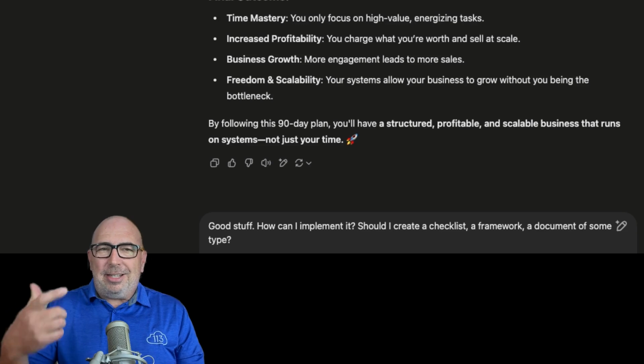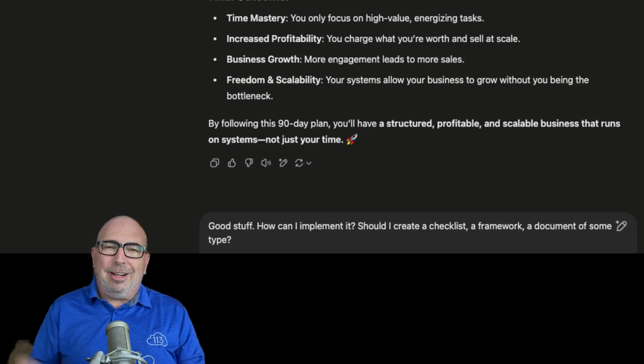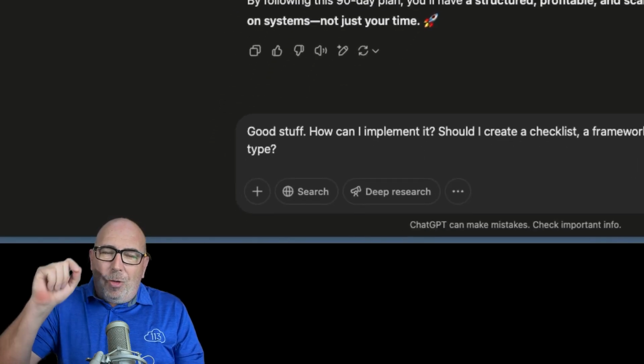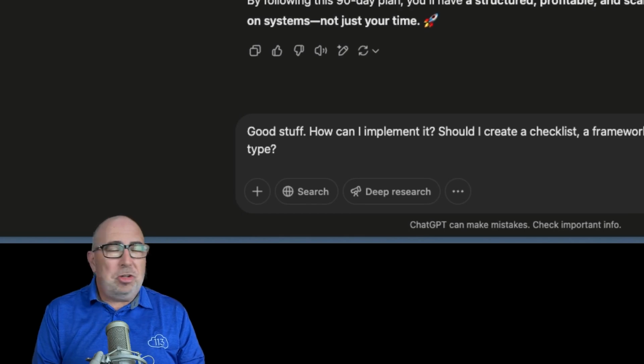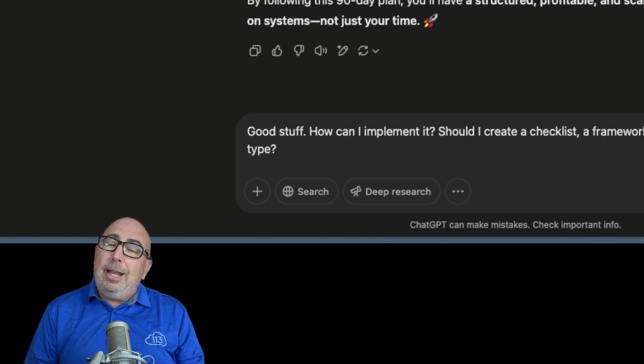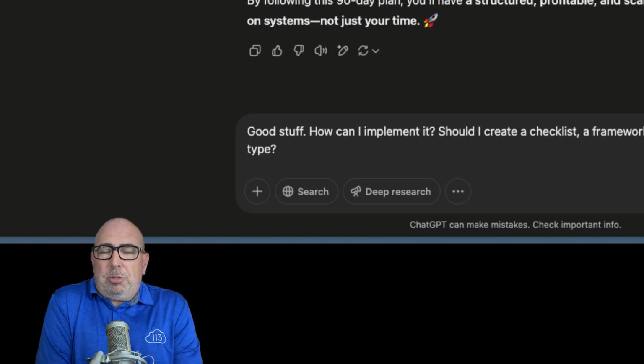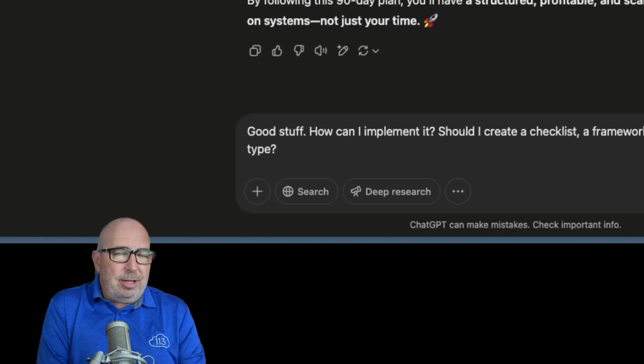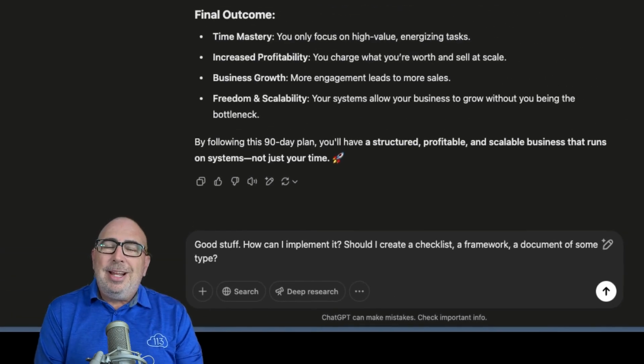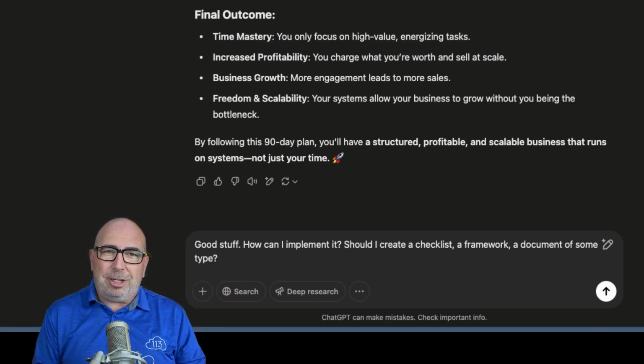And then the meat of it, and this is what I talked about at the beginning of the video, the secret sauce, the magic in here is, how can I implement it? You can use that regardless of which video you're watching or what the subject is about. Ask the question, how can I implement it? Now, the piece that I do differently, and that was through experimenting and trying different things out, that I find works the best, is I offer up some suggestions to go along with that, to allow the AI tool to give a little context behind what I'm looking to do.